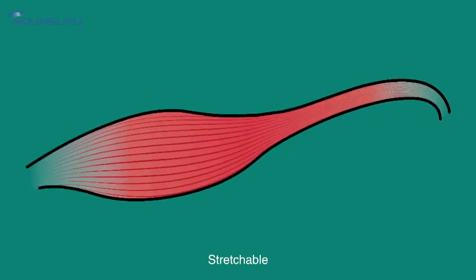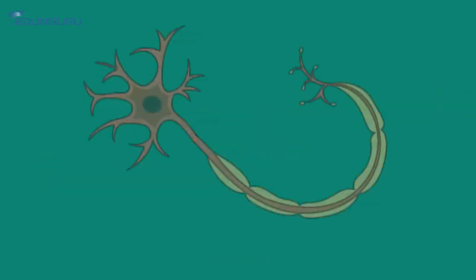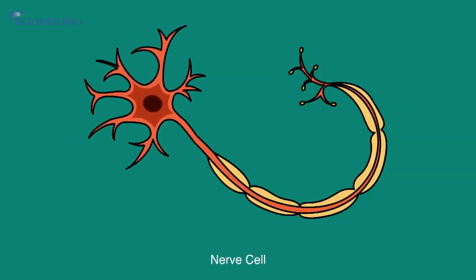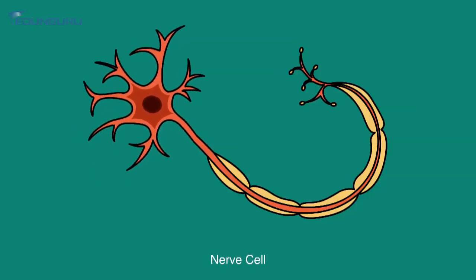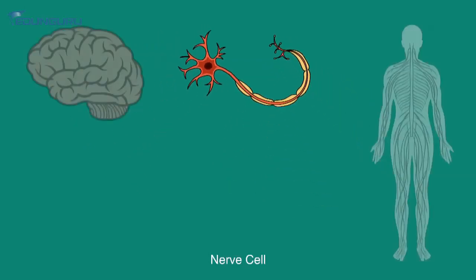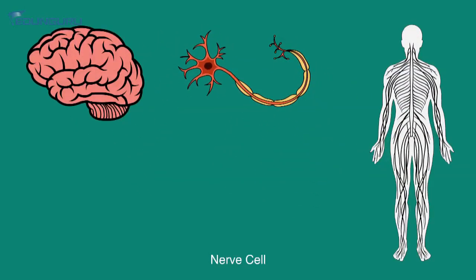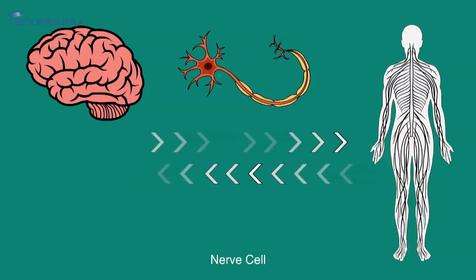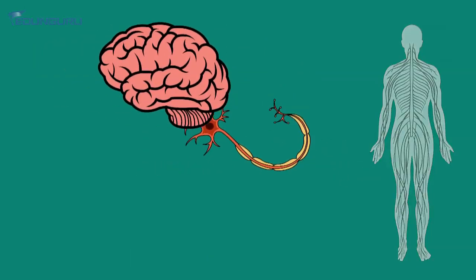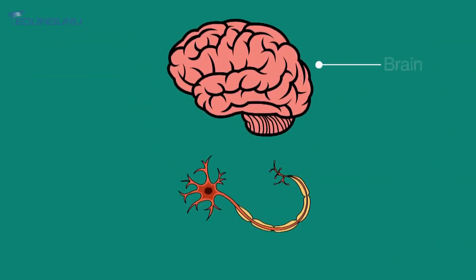And now we come to a very, very important cell, that is the nerve cell, or we call it as a neuron. Neurons are very long fibers, they are just like electrical wires, because they have to send messages throughout the body. Yes, from the brain to all the parts of the body, and from all the parts of the body back to the brain.